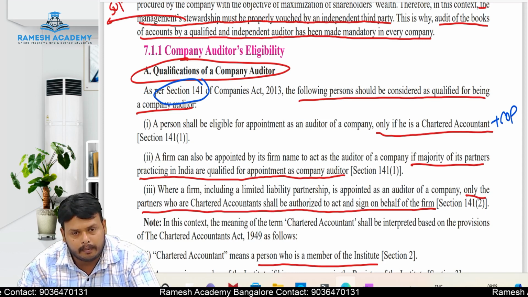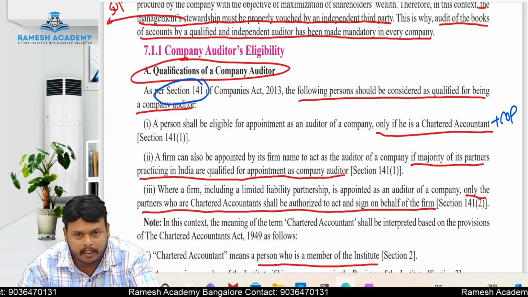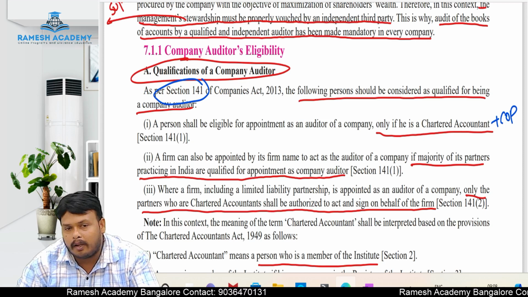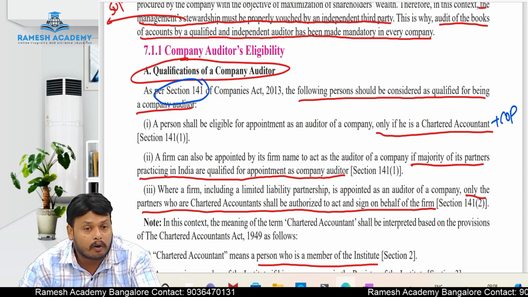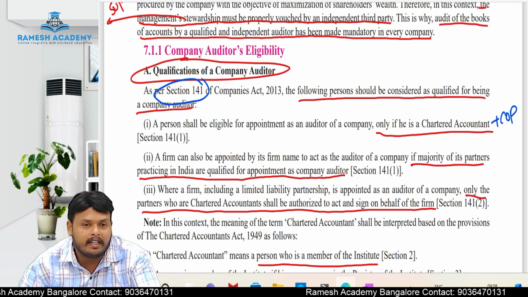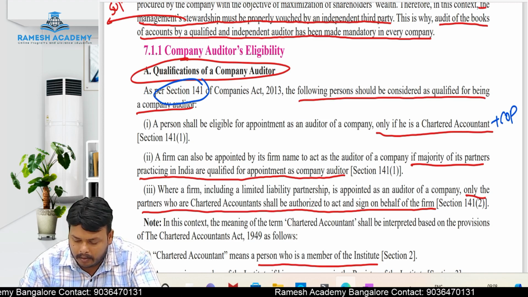Sir, what about a CMA? If a person is a qualified cost and management accountant, can he act as a statutory auditor? The answer is no. A CMA holding a certificate of practice cannot act as a statutory auditor. Only a chartered accountant with a valid certificate of practice can be appointed as an auditor.